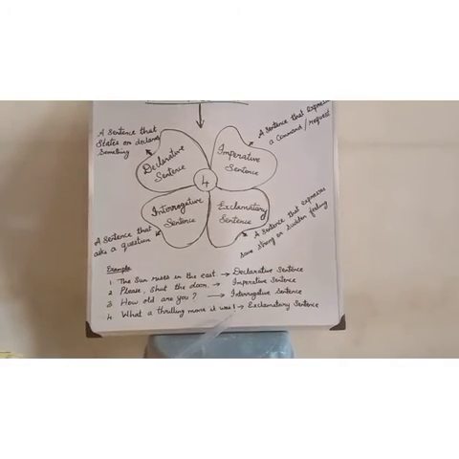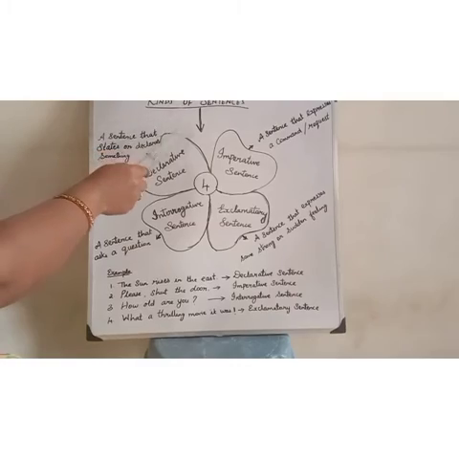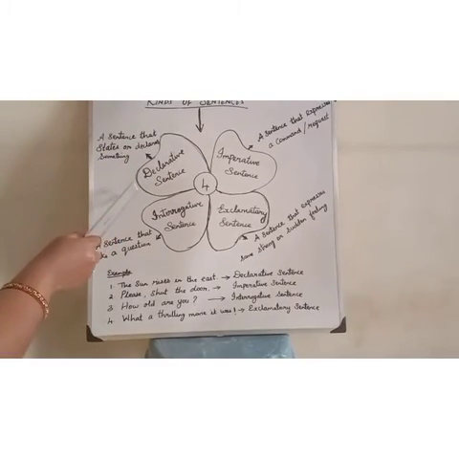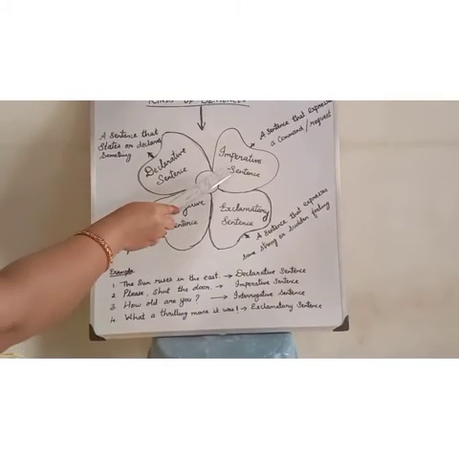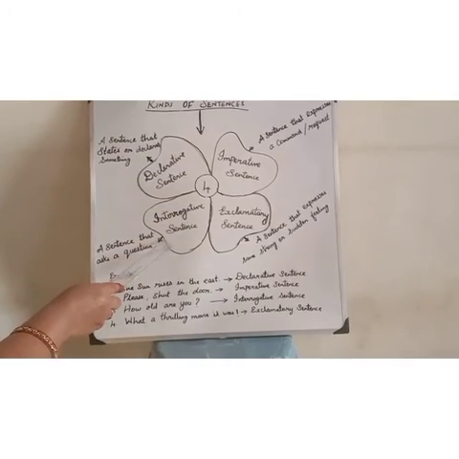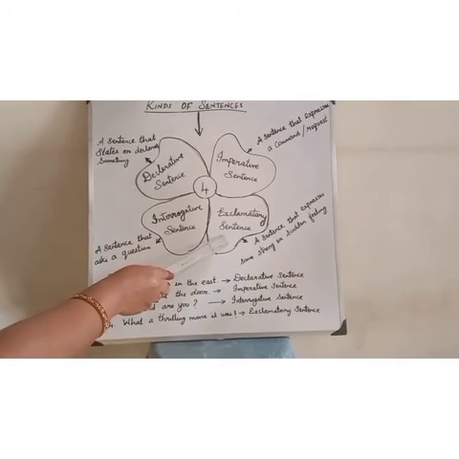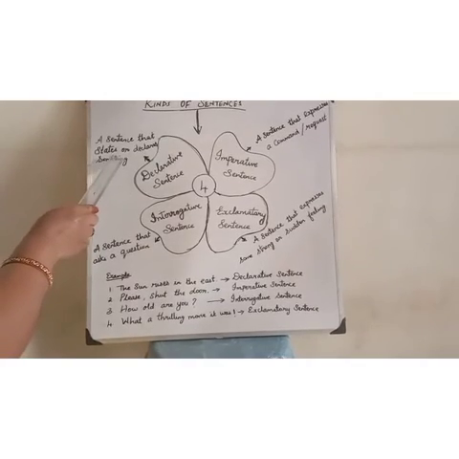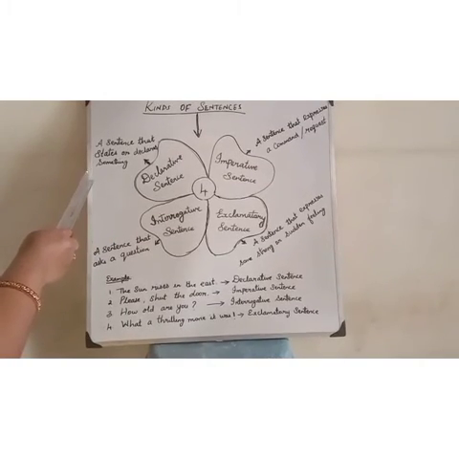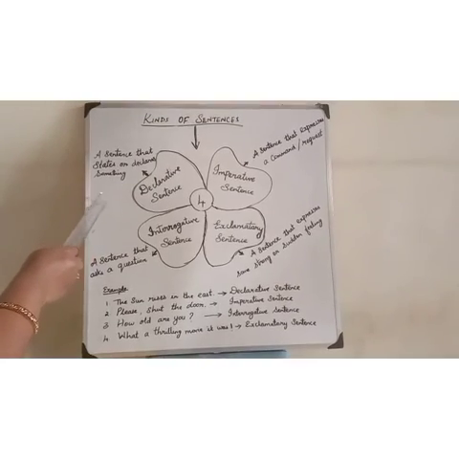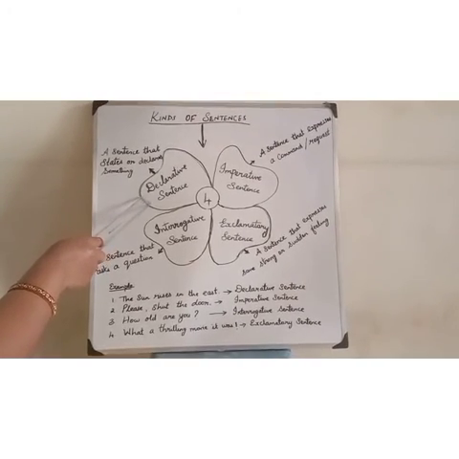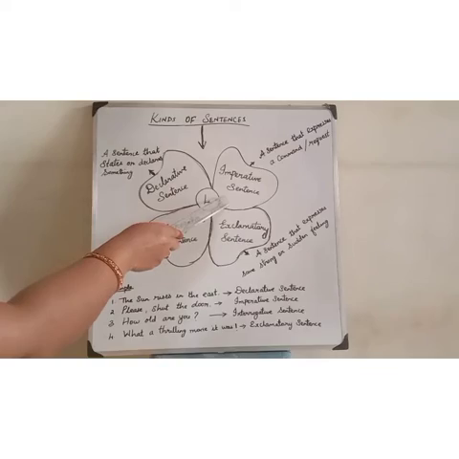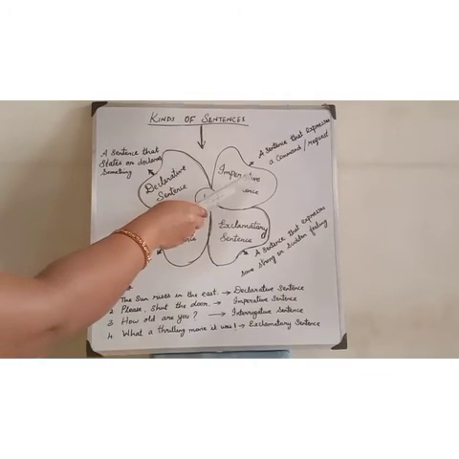Once again, I repeat, there are 4 kinds of sentences: declarative sentence, imperative sentence, interrogative sentence, exclamatory sentence. A sentence that states or declares something, that is only a statement, we call a declarative sentence. Whereas an imperative sentence expresses some request or order.